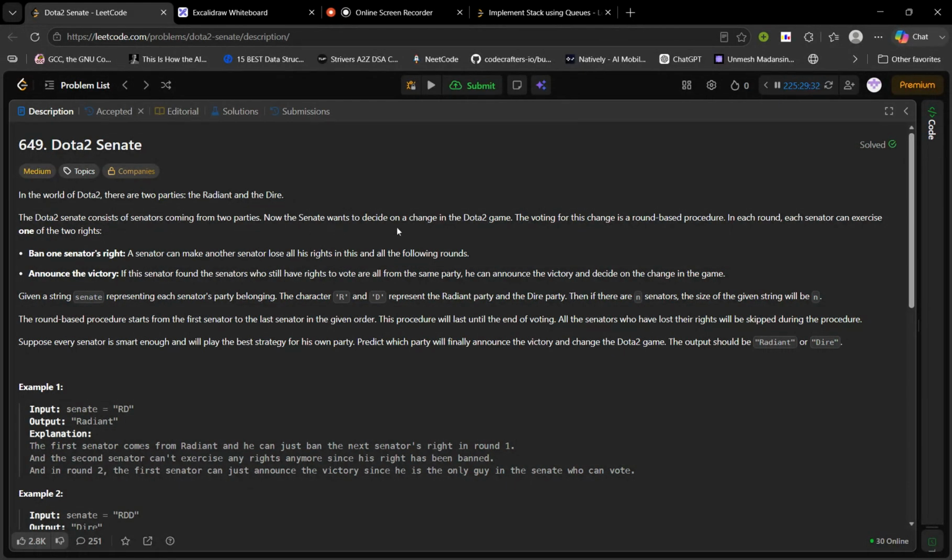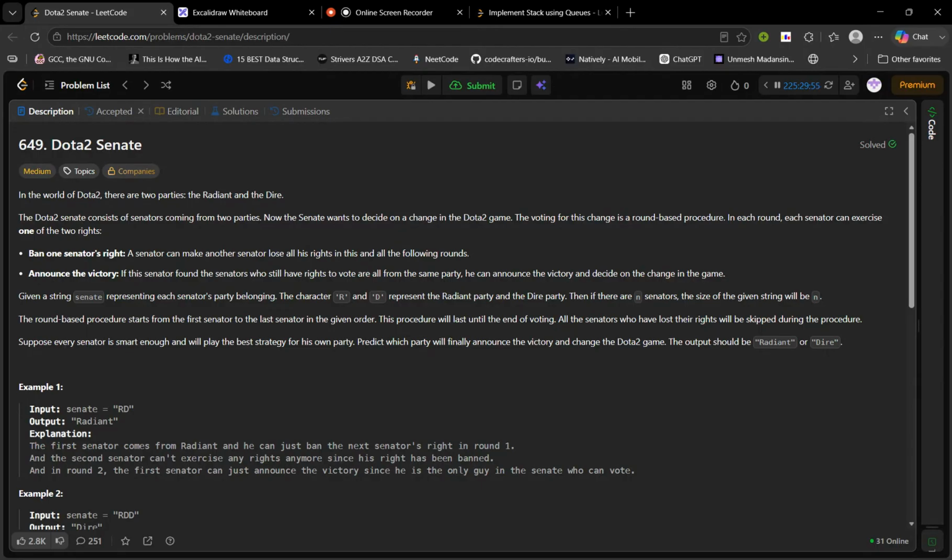Now the Senate wants to decide on change. Voting for this change is a round-based procedure. In each round, each senator can exercise one of two rights. First is to ban one senator's right. A senator can make another senator lose all his rights in this and all the following rounds.